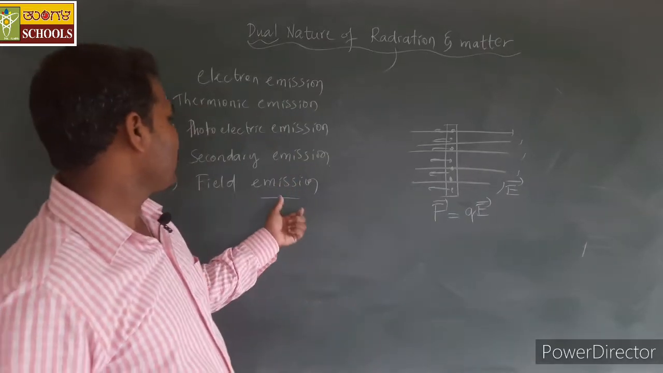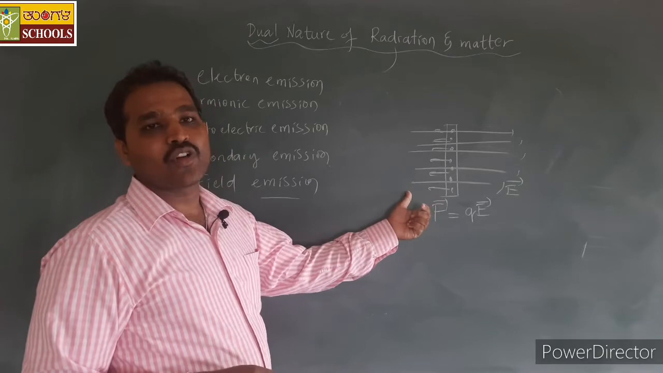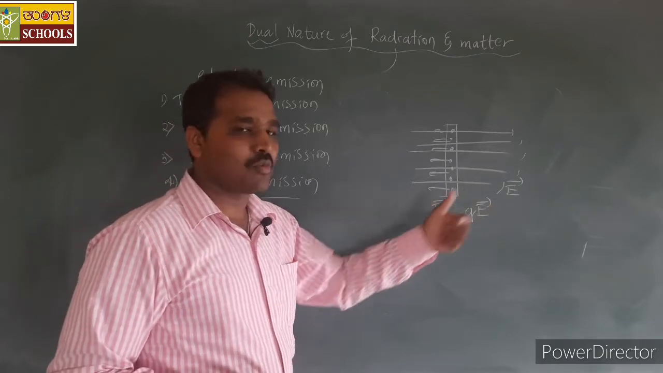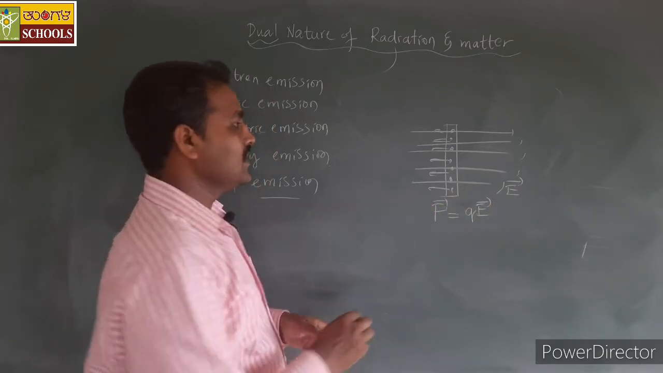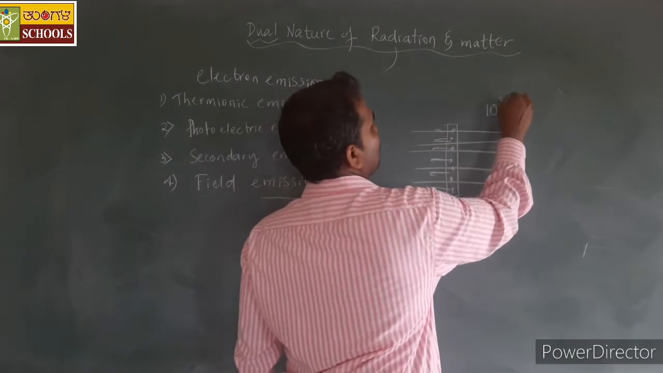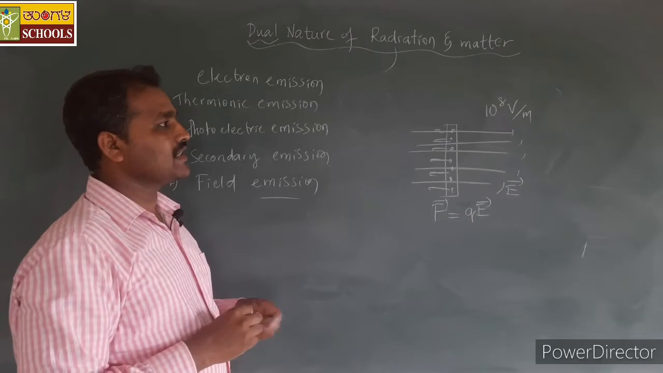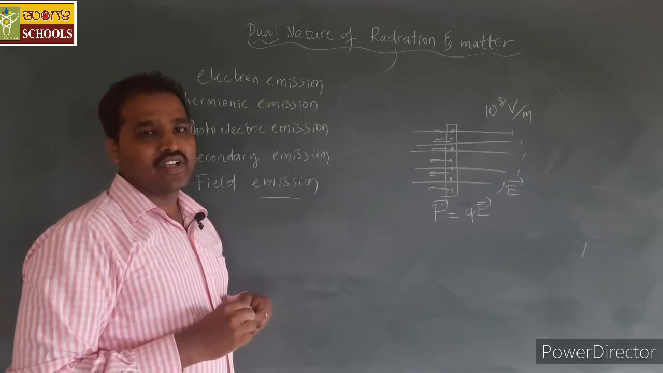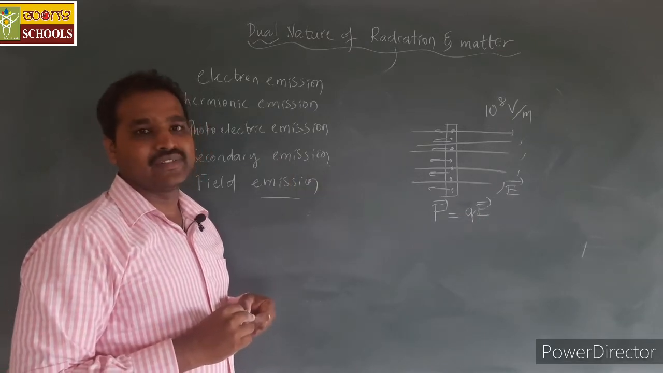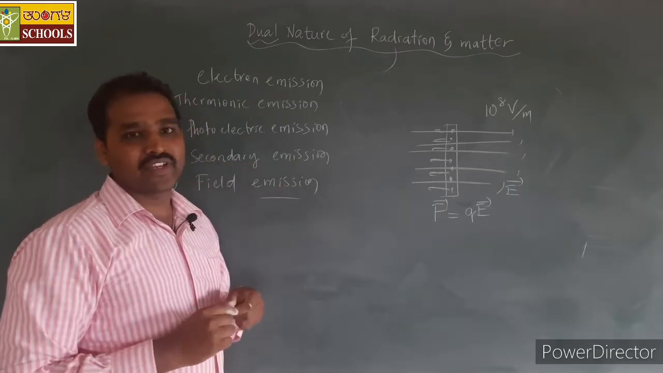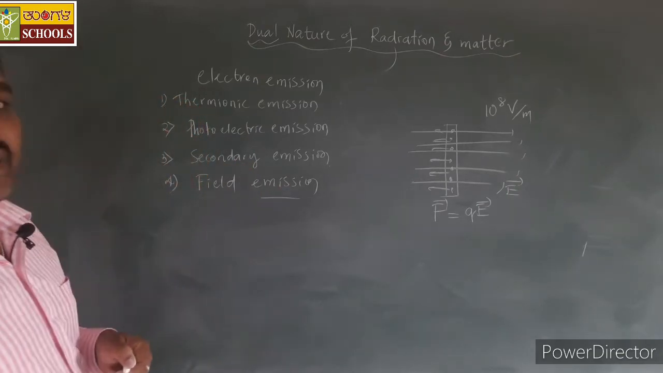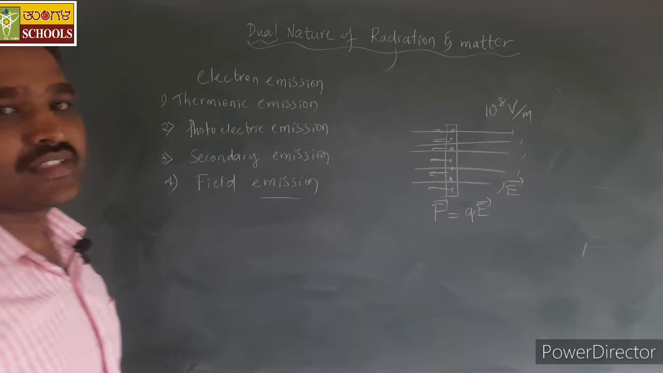Such type of emission, which occurs because of the energy supplied in the form of a strong electric field, requires a field of around 10 to the power of 8 volt per meter. That is the magnitude for emission of electrons by electric field. Yes, these are some of the significant methods of emission of electrons.